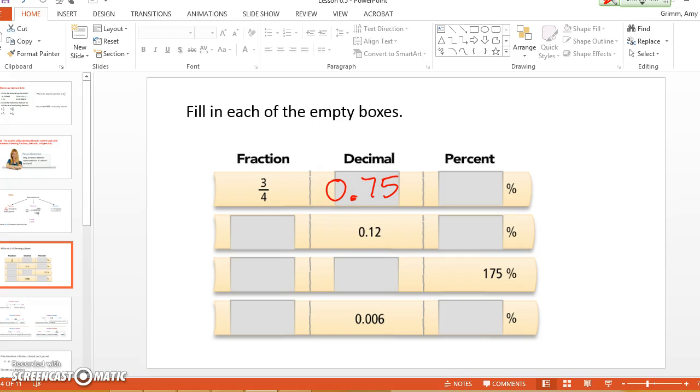This is real life. If you got a 3 out of 4 points on an assignment and you wanted to know what the percentage was, Justin? Move the decimal over twice to the right. Very good. So I'm going to write that here. Move